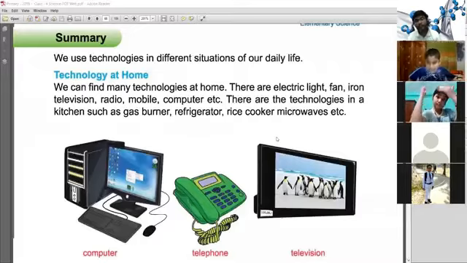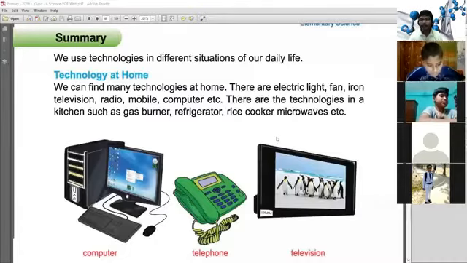We use a telephone. Before, it was a technology, but nowadays we use a mobile phone. This is a more modern technology than the telephone, because by using the telephone we hear or talk to others, but using the mobile phone we talk to others and at the same time we see them by video call. Right now we are talking with you in a virtual class. This is a modern technology.